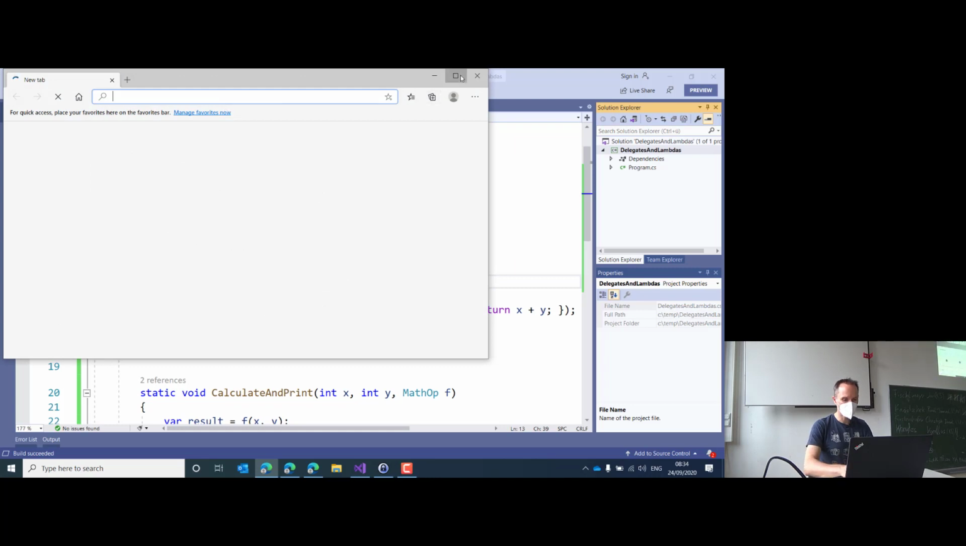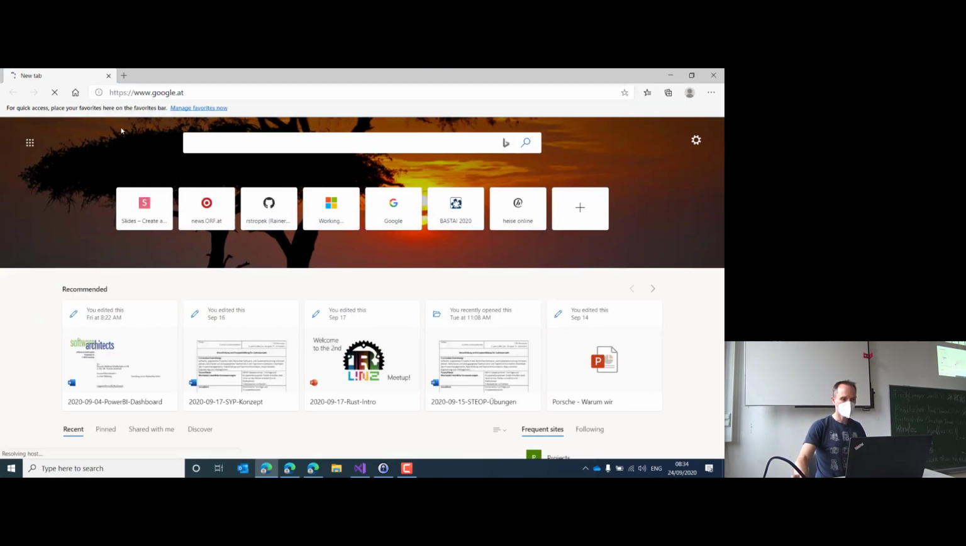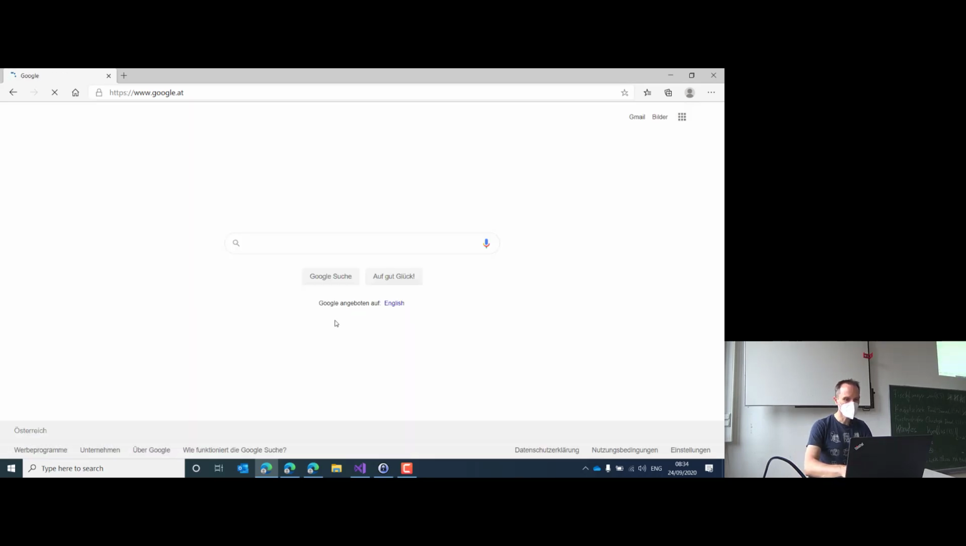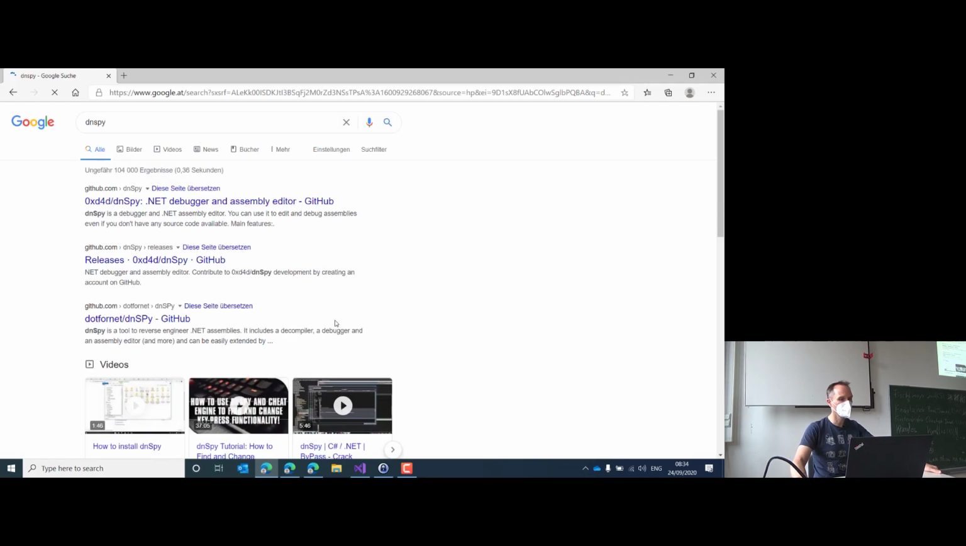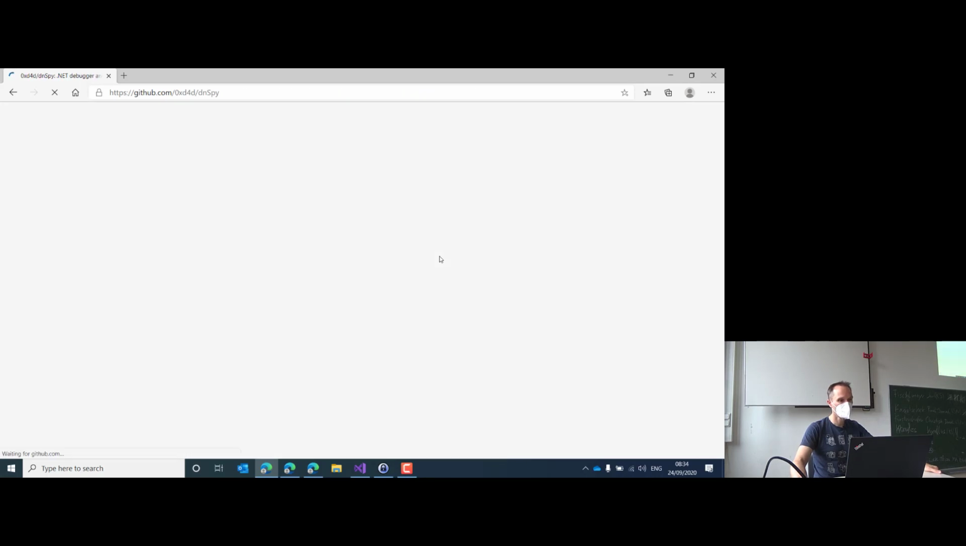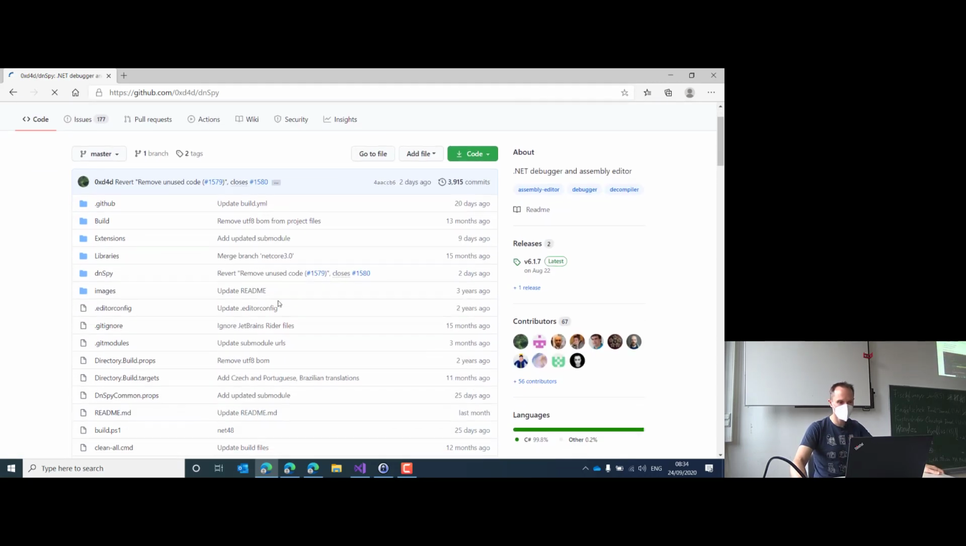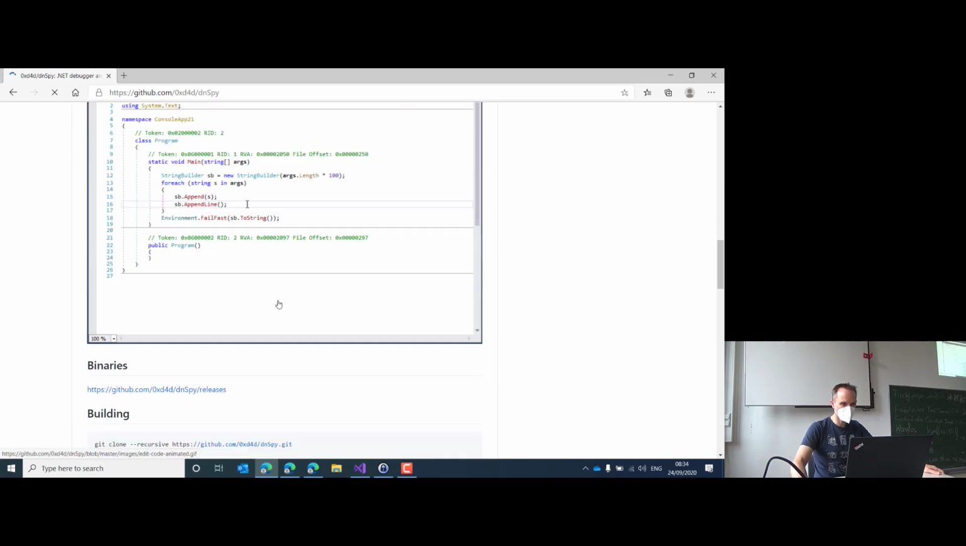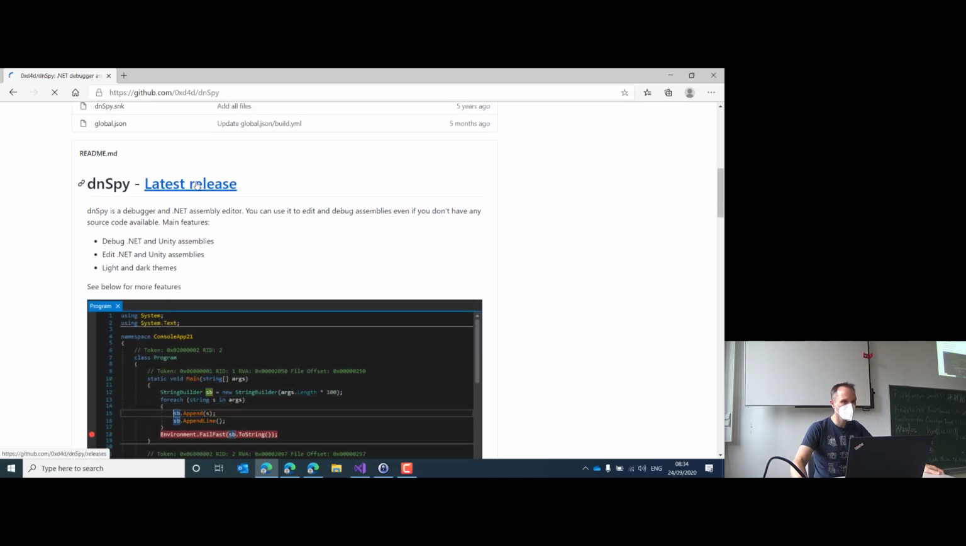So if you want, you can follow along, because I guess you will like it. Please install dnSpy. Just type in dnSpy, dn like .NET. It's the .NET debugger and assembly editor. You can download it from GitHub. We don't have the best internet connection, but that is not a problem. So if you scroll down a little bit, you will find here the link to the latest release.